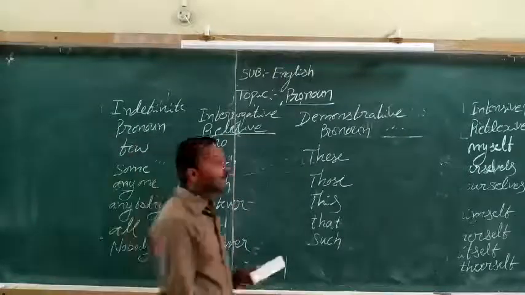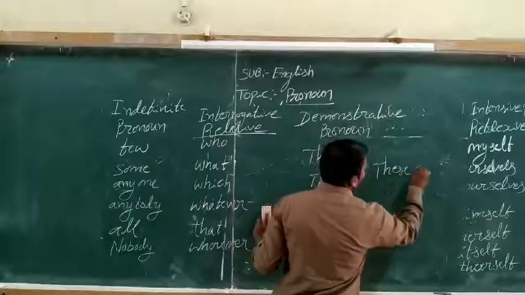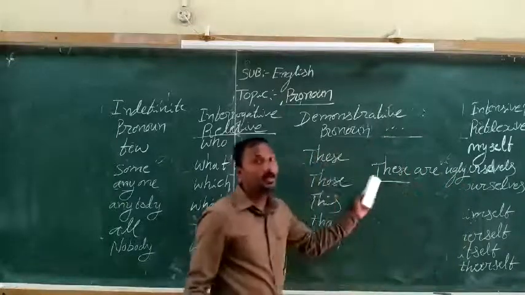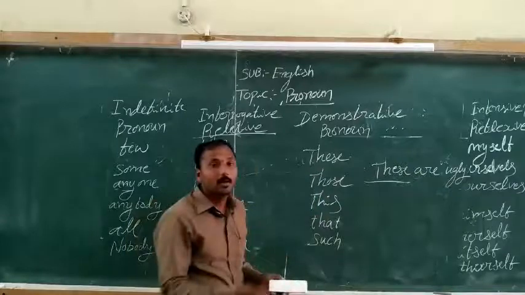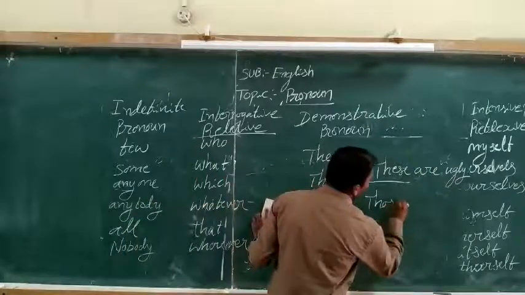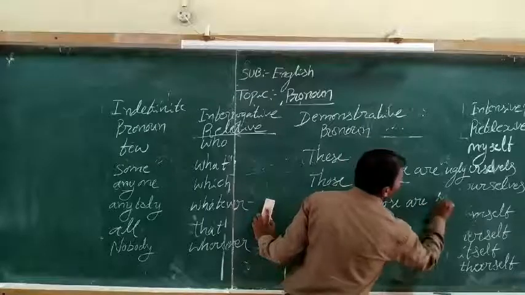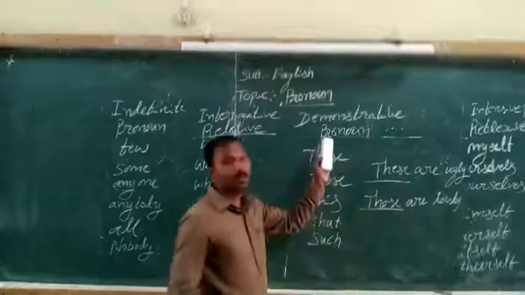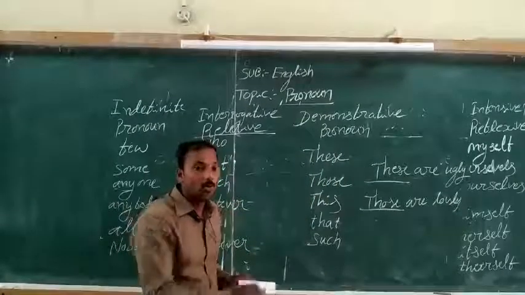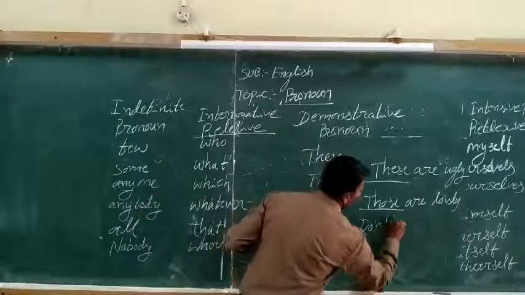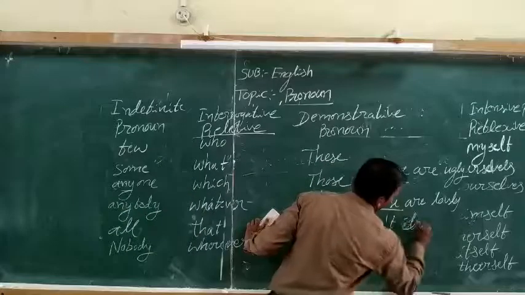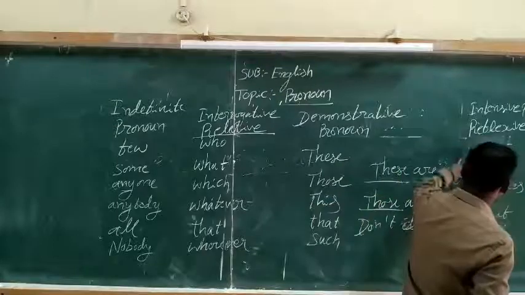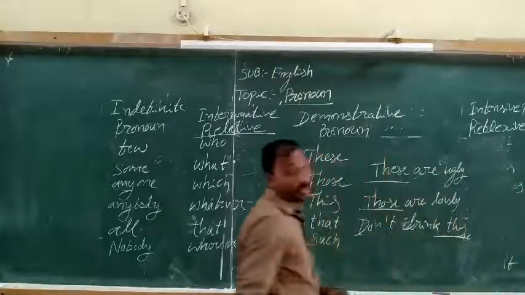For example, these are ugly. Here, these is a demonstrative pronoun in the sentence. Those are lovely. In the sentence, those is a demonstrative pronoun. Or, don't drink this. In this sentence, this is a demonstrative pronoun.